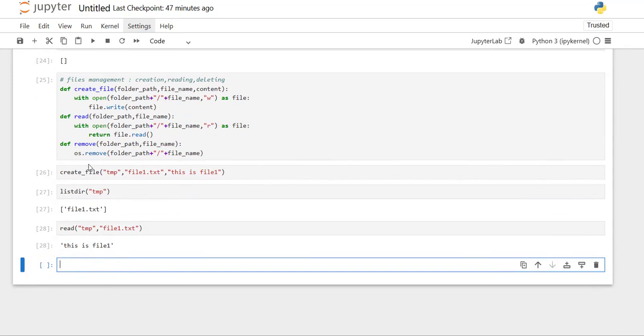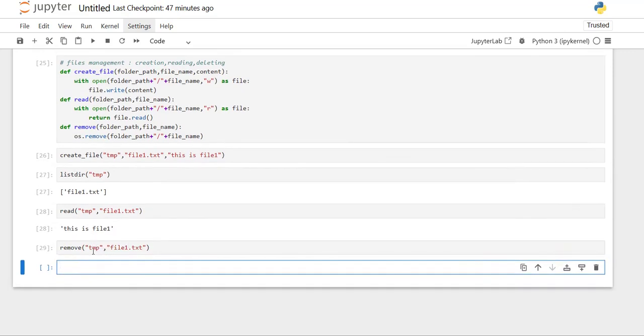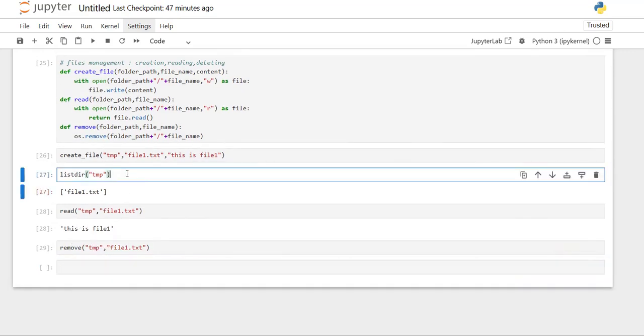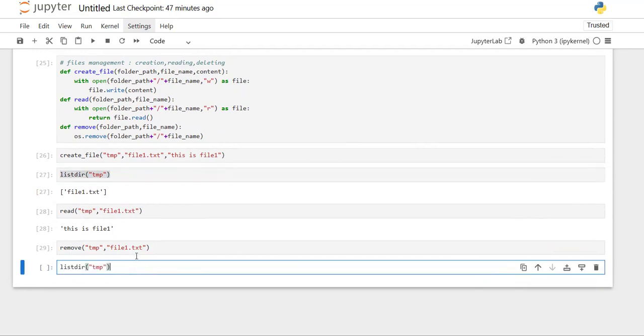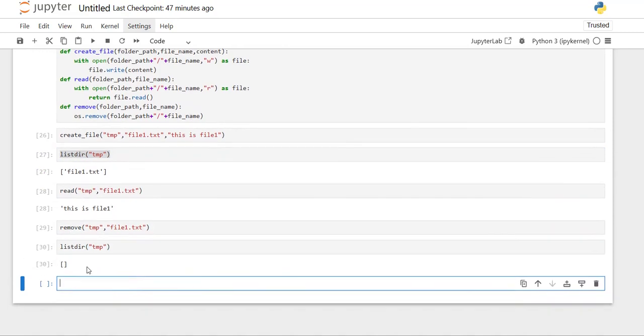And I want to check whether remove is also working or not. So I'm providing the tmp folder and my file path file1.txt. Since this also ran successfully, I can say this file1 got removed successfully. Let's list and check. Since it is an empty list, there is nothing inside that folder.